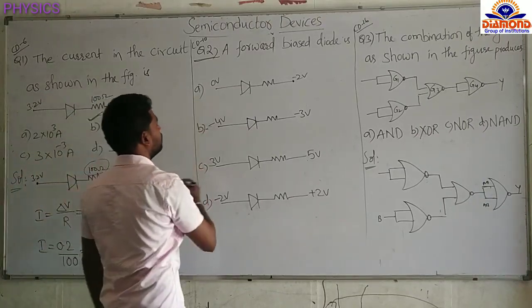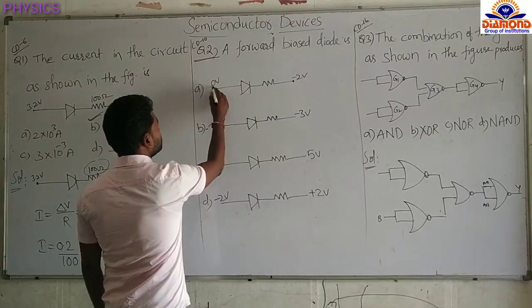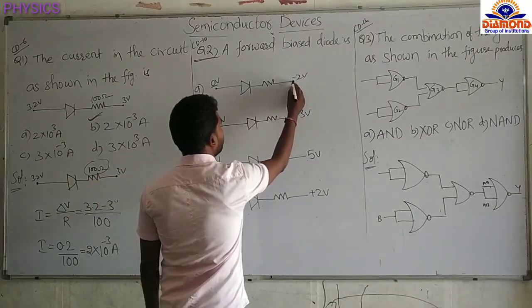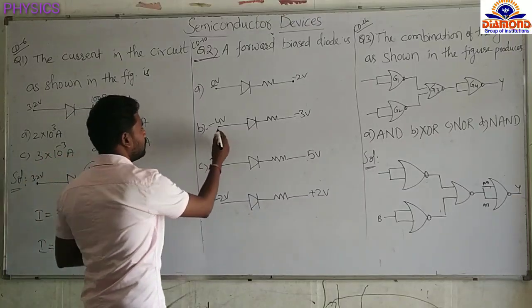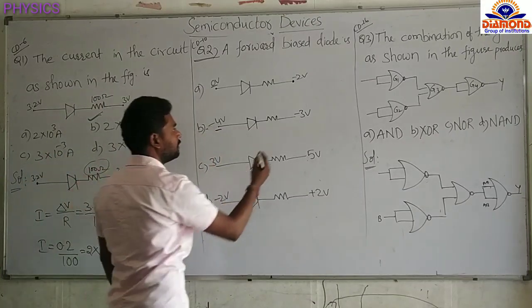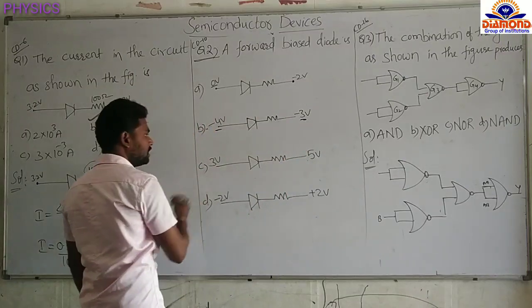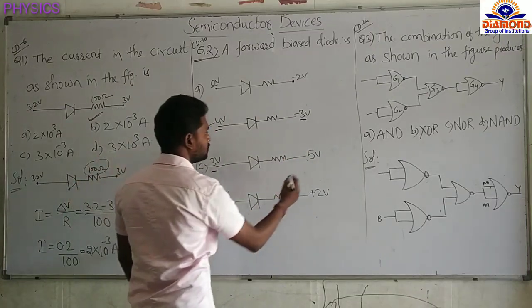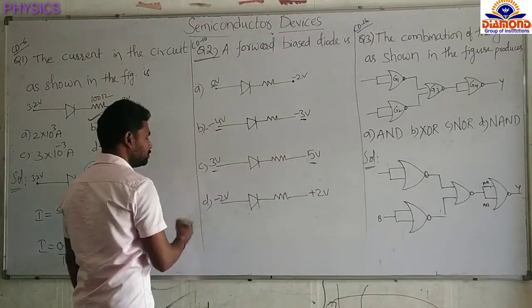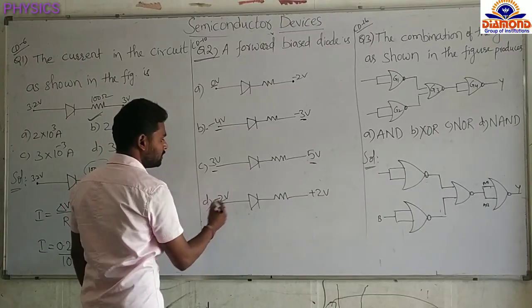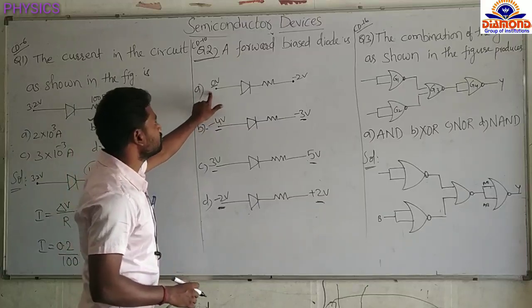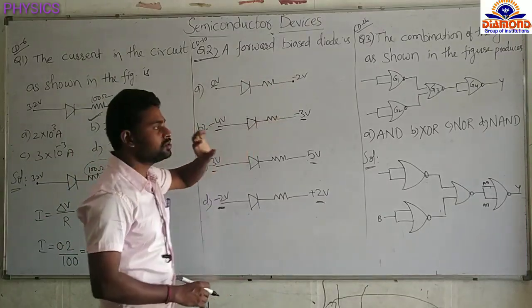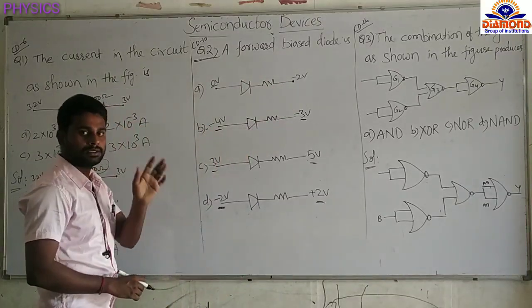Now see the A option. Here positive potential at 0 volt and negative potential at minus 2 volt. And the B option: positive at minus 4 and negative at minus 3. The C option: positive at 3 volts and negative at 5 volts. And the D option: positive at minus 2 volts, negative at plus 2 volts. Once observe here: 0 is more than minus 2.